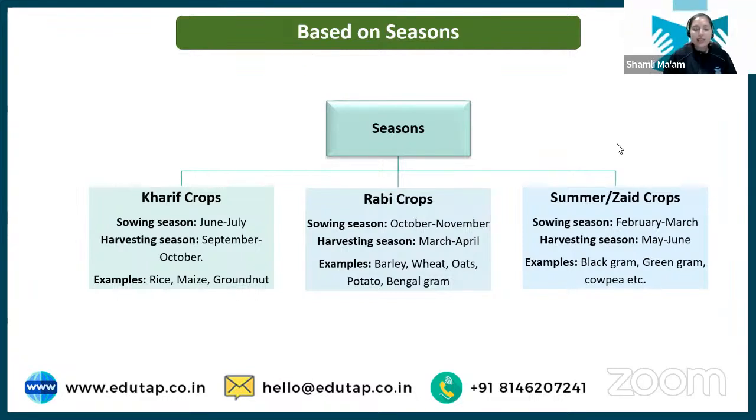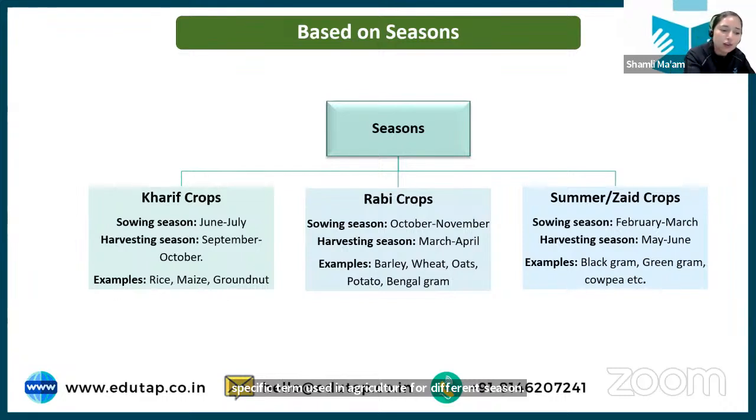Okay, let's start again with classification based on season. The classification we have is Kharif crop, Rabi crop, and summer crop, also known as Zaid crop. So you might have often heard that in agriculture we use the terms kharif or rabi. We do not say summer season or winter season specifically, right? We use kharif crop. Always the MSP is also released as per the kharif market season or rabi market season. So these are basically specific terms used in agriculture for different seasons.